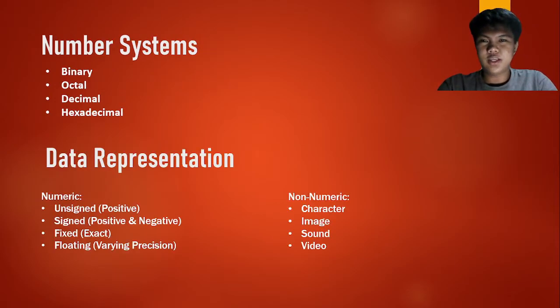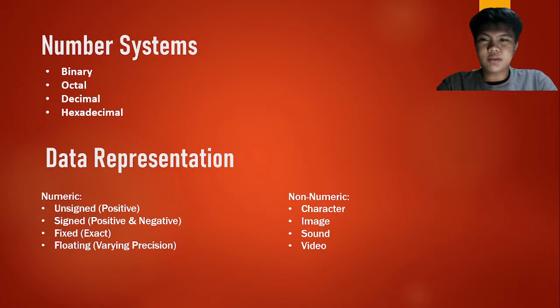Now we go to data representation. We have four number systems in data representation. First is binary, which consists of zeros and ones. It is like the main language of the machines. Next is octal, which is base 8. Its numbers range from 0 to 7.